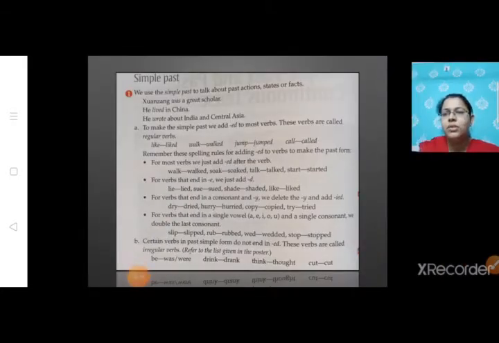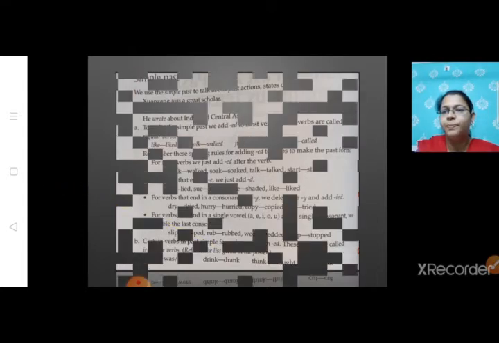So students, these are some of the irregular verbs which are given in your textbook. Remaining I have given further in the video, but there are many other irregular verbs and regular verbs, so you can search for it and learn it and memorize it. Now let's move on.